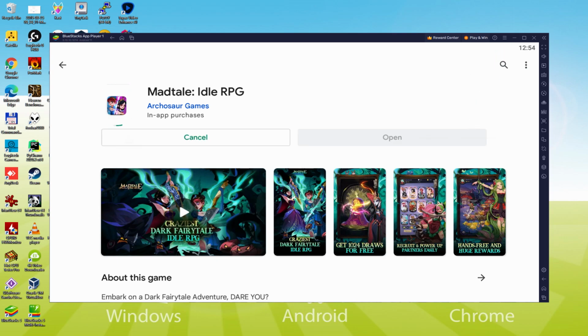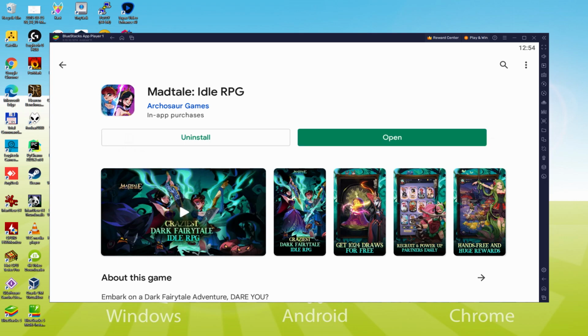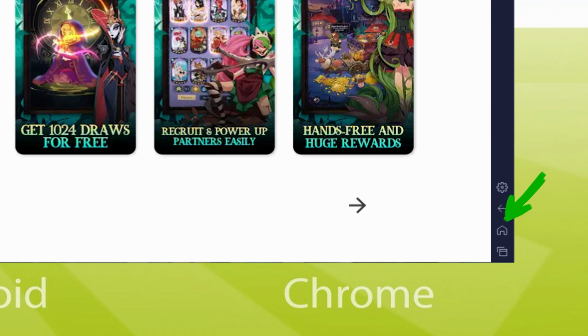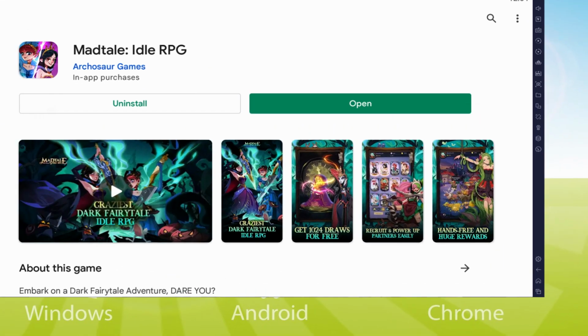Therefore it will start the software setup. At this time it would download and install the Android game. It will take a while or it might well be amazingly quick. This all is going to depend on our own connection to the internet. It's just finished setting up. Back to the emulator desktop by simply clicking on this option that I'm showing in green, if you want to use Madtale for the very first time.